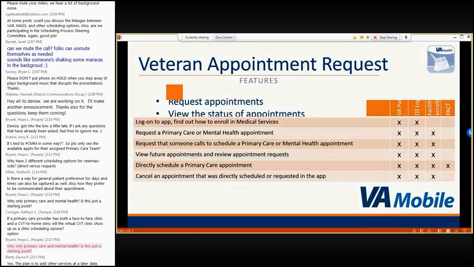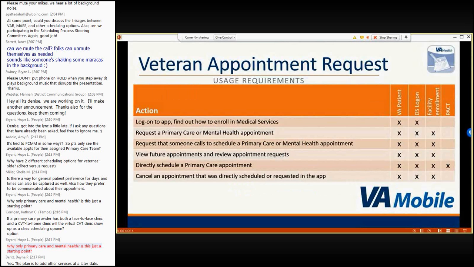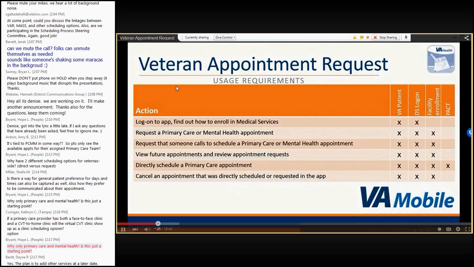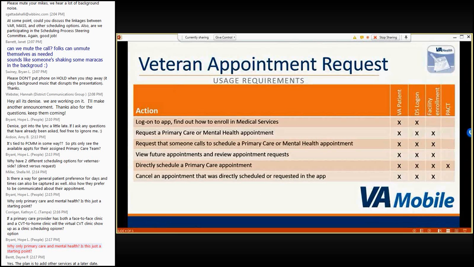It is important for users to understand a few key points about the VAR app. The app is not to be used for emergencies. Veterans should always dial 911 or call their local VA facility if they need urgent care. Only veterans who are enrolled in VA healthcare and have a DS Logon Level 2 premium account can use the app. Additionally, the appointment request and direct scheduling features are only available for VA facilities where the patient already has a relationship or receives care.